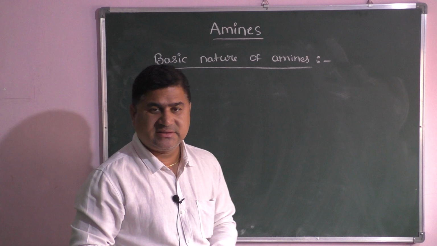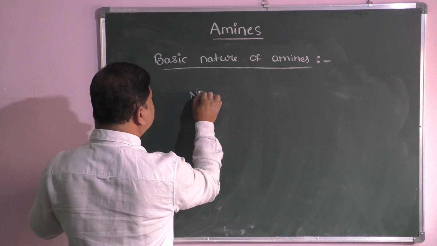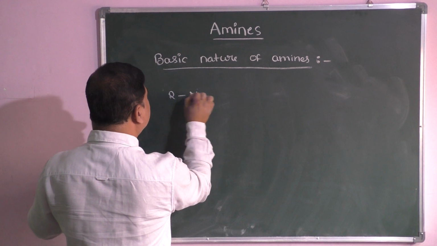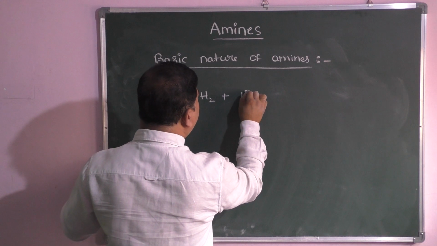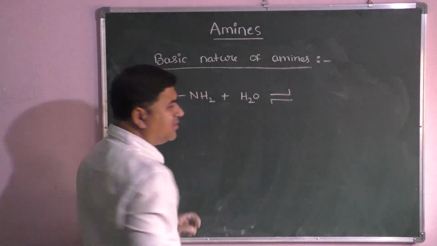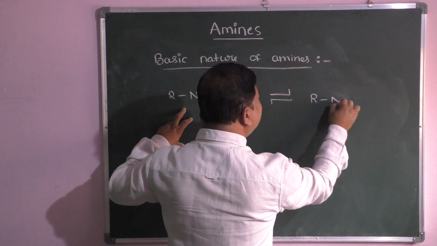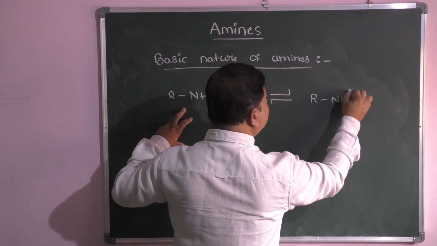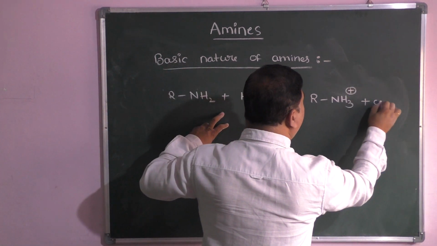Basic nature of amines. Normally when ammonia or RNH2 reacts with water, H2O, there will be an equilibrium state. You can see RNH3+ and OH-.